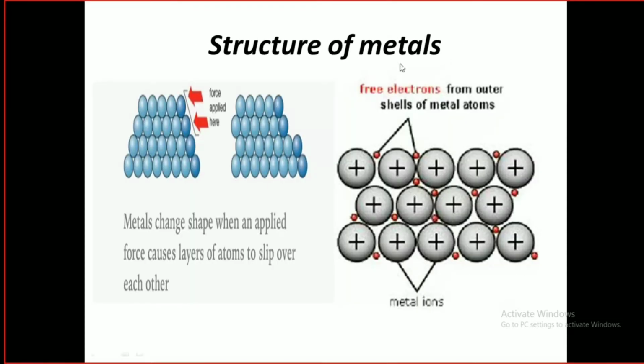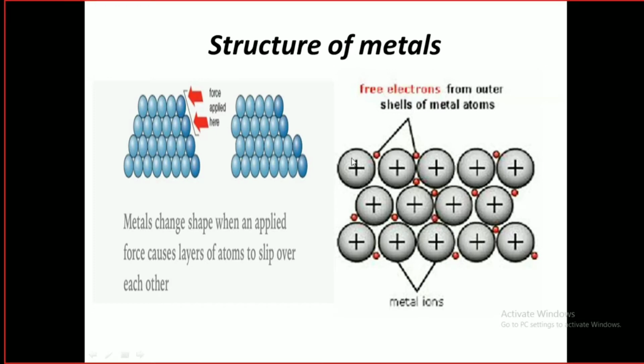Here you can see on the screen two diagrams. One is in which many balls are piled up over each other to show that these are the atoms. These round balls are the atoms, and they are tightly packed in a very regular manner in the form of layers. When pressure is applied, these layers slide. That's what we are going to discuss tomorrow. For now, you need to understand that metals are solid and heavy substances in which metal atoms are packed together by strong attractive forces. Now, what are those strong attractive forces? Those are the metallic bonds.